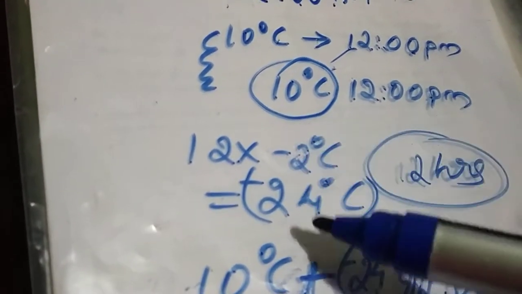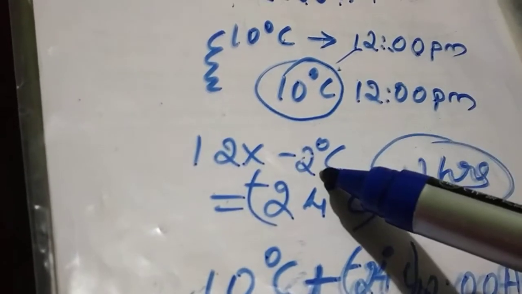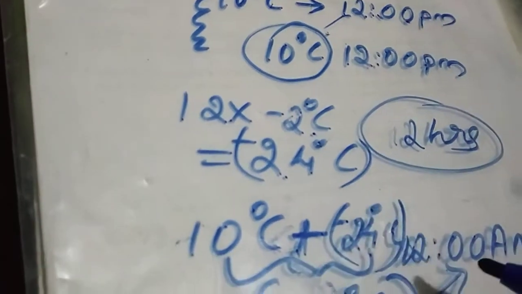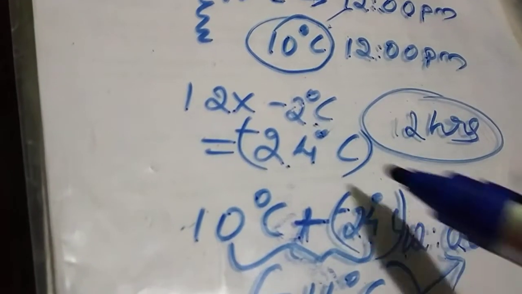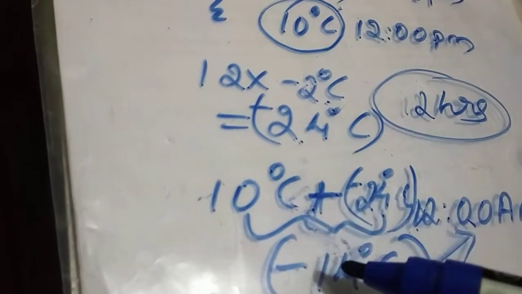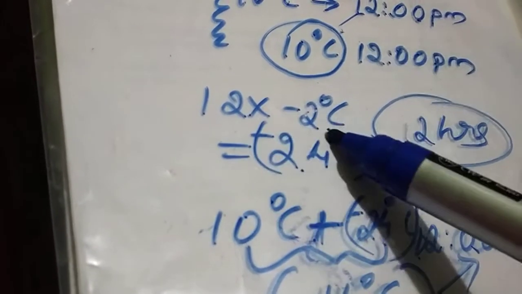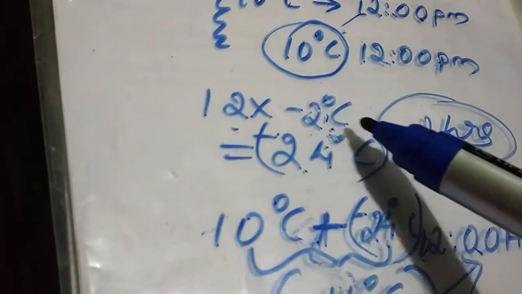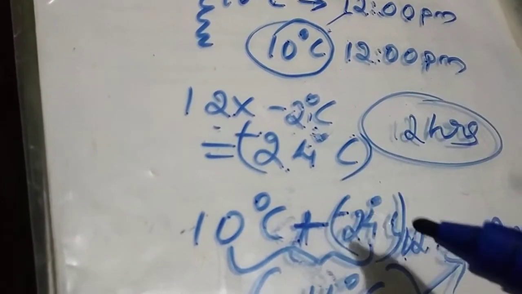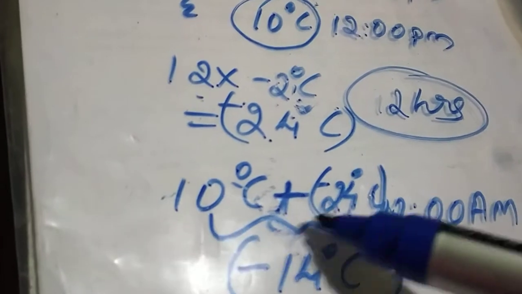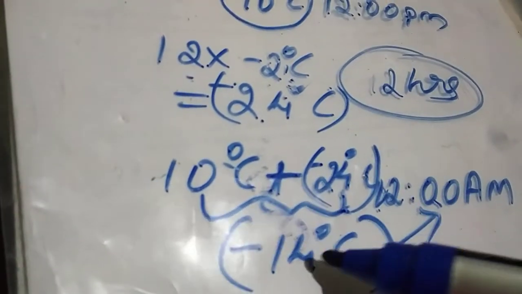Then it started to reduce 2 degrees Celsius. After 12 hours, the time will be 12 a.m. That means 12 times we have to reduce 2 degrees Celsius. Is it clear? Then we have to find the difference between these two, and that will be negative 14 degrees Celsius.